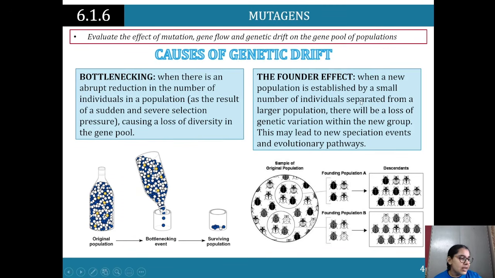The founder effect is when a new population is established by a small number of individuals separated from the larger population. That will lead to a loss of genetic variation within the new group, and that may lead to new speciation events and evolutionary pathways. A sample of the original population has a range of beetles, but they separate. So we've got founding population A and founding population B. The descendants are primarily A over here, so we see these two types, and then B, these two types. We don't see a mixture, like you don't see any black beetles over here.